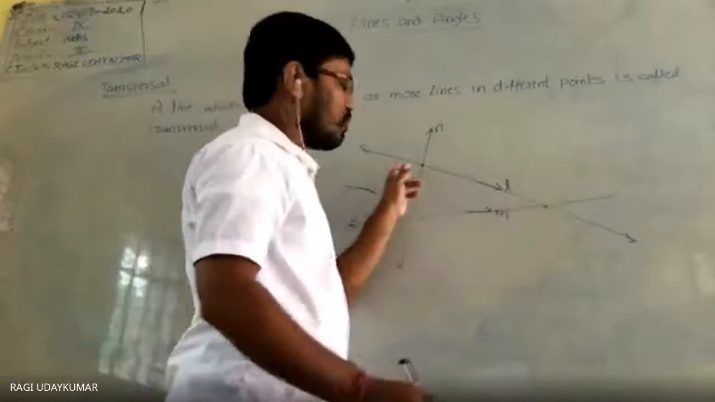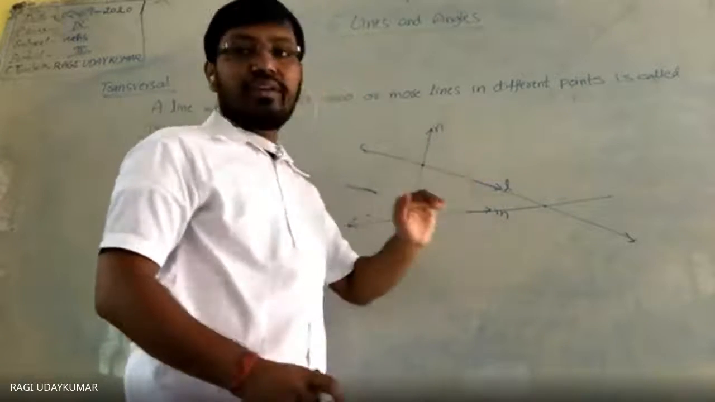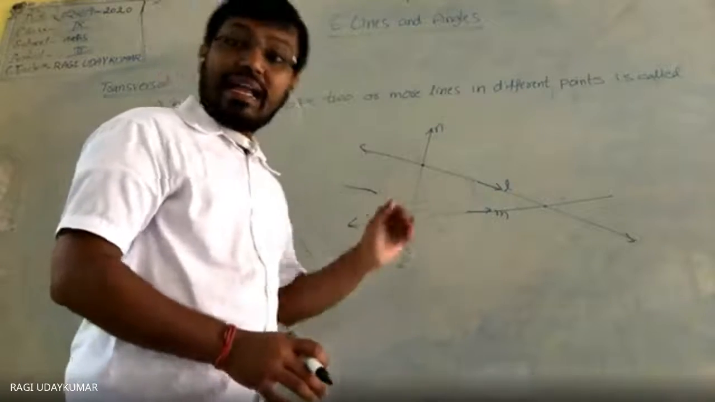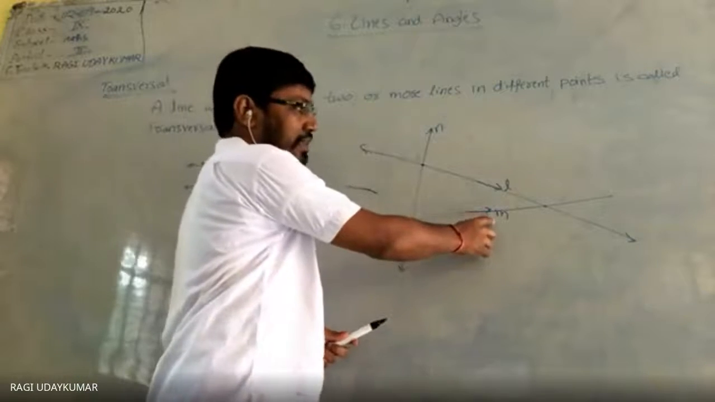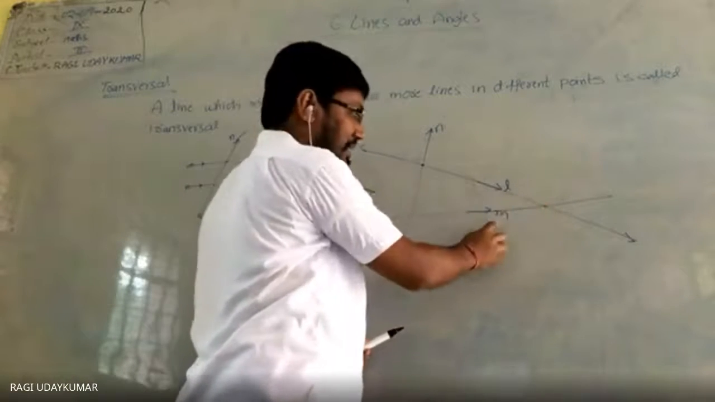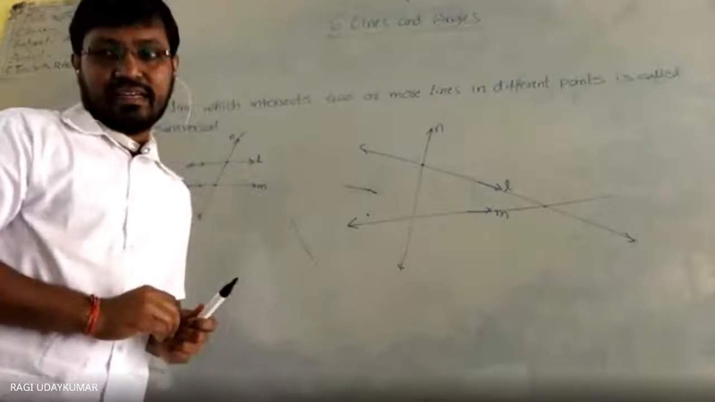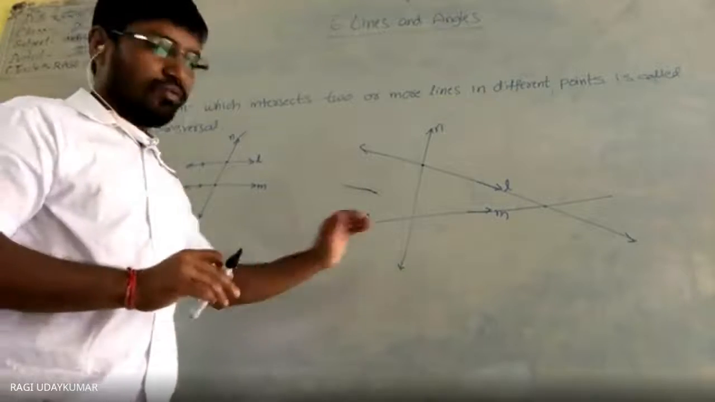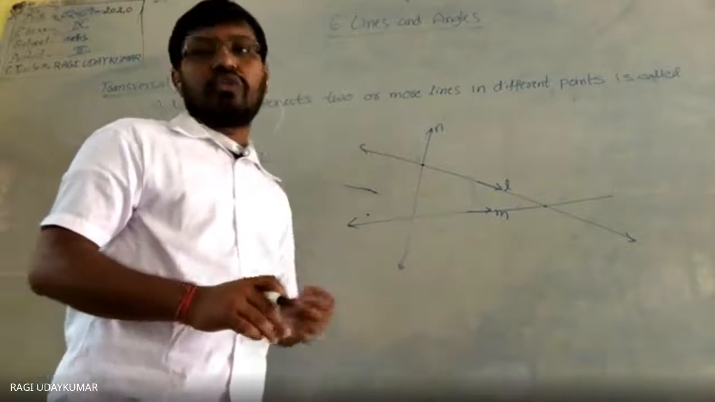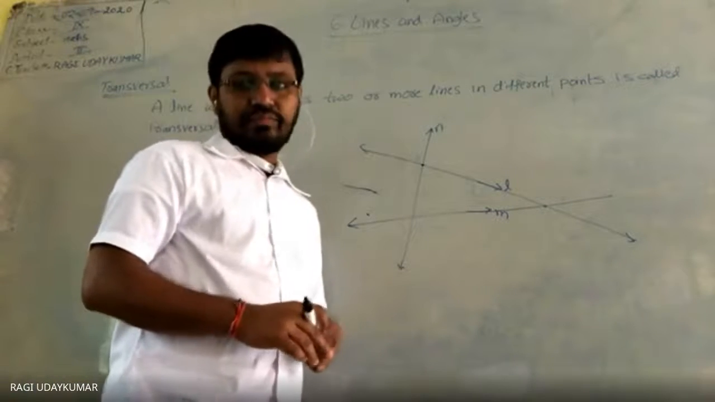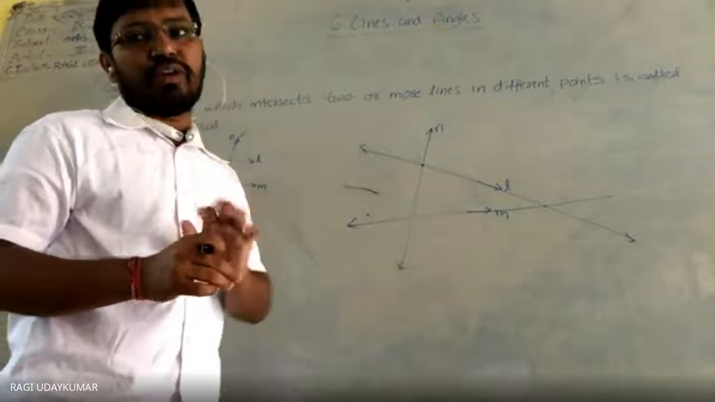So line L is intersecting two lines at two different points. So you can call line L also a transversal to M and N. You can call M also a transversal to L and N, because M is intersecting L here and M is intersecting N here. So it is intersecting two different lines at two different points. Then in that situation you can call that a transversal. So three lines are transversal to the remaining two lines individually. In this figure, every line is a transversal to the remaining two lines.